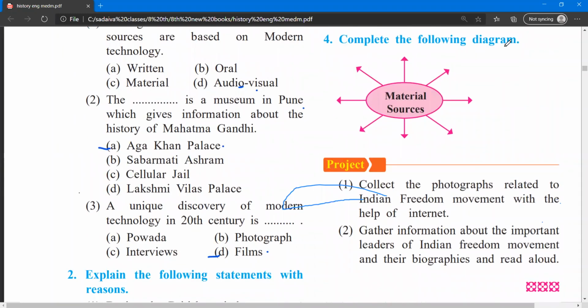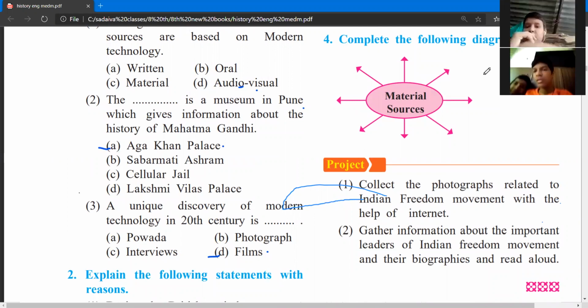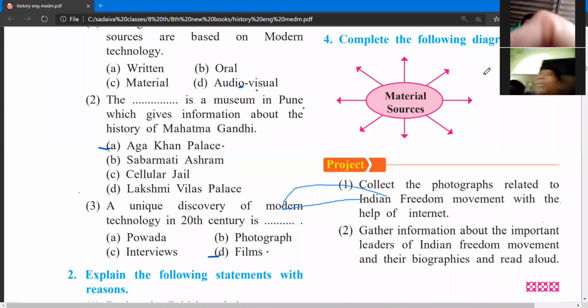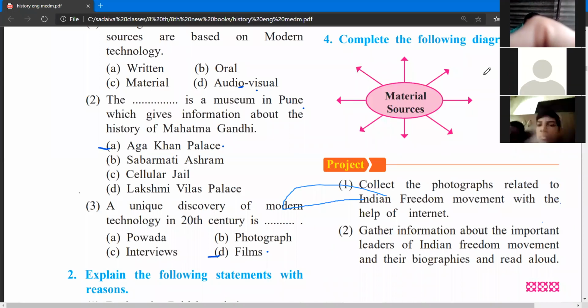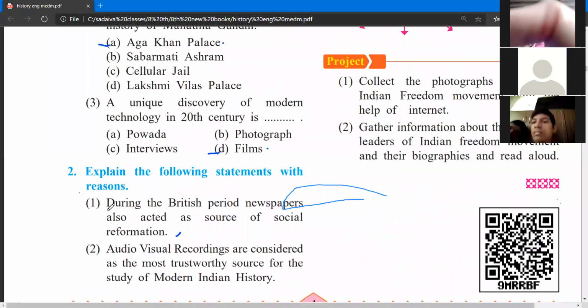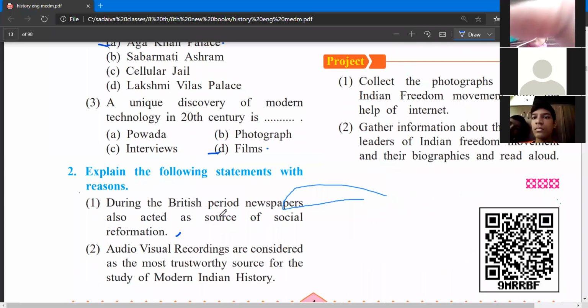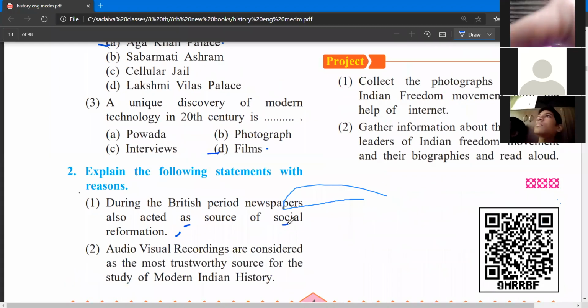Hello. Okay. So, Shiva Mishra, tell me. Yes, just tell me how you could answer this question. During the British period newspapers also acted as a source of social reformation.